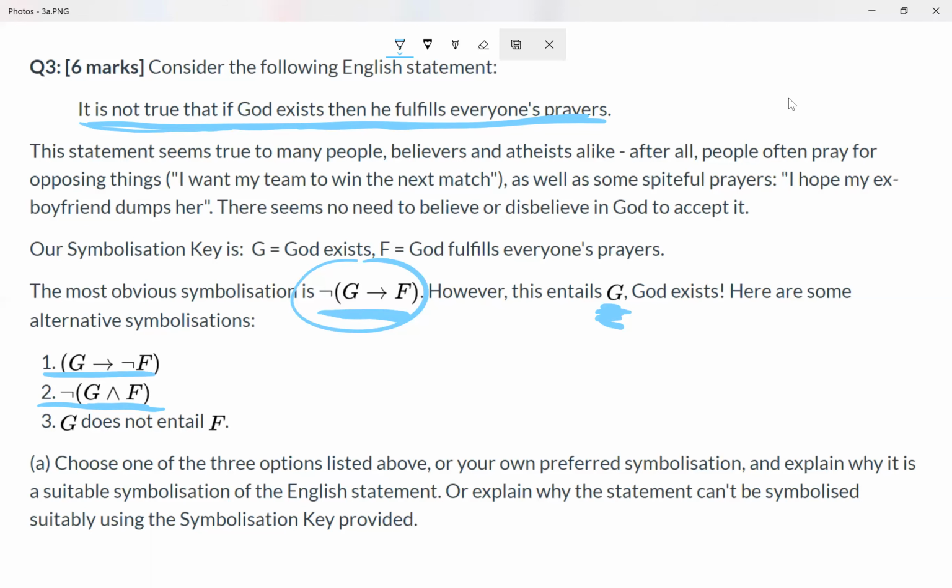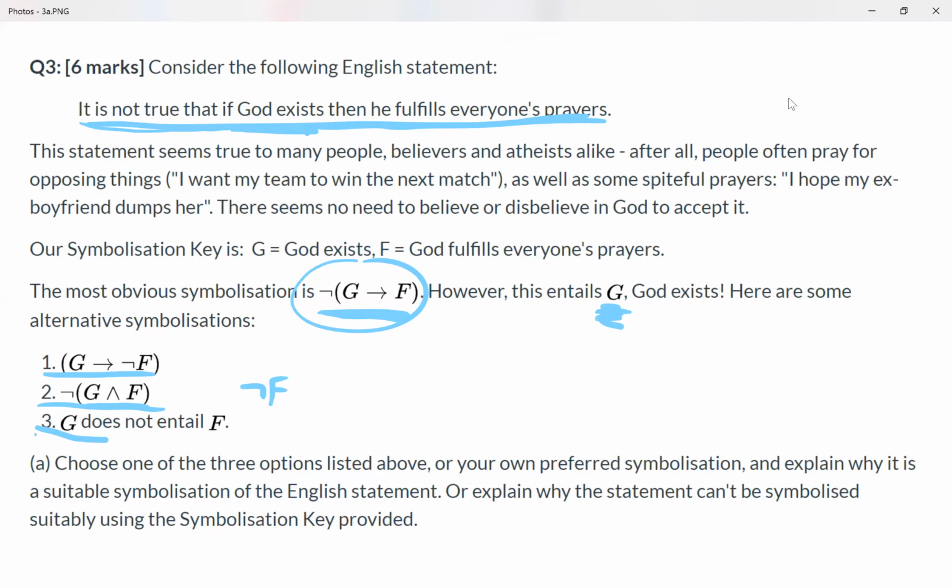I will also mention the possibility of not F as a possibility here. And here it's a bit similar to number two, but we're losing some information. There's no mention of G, of the existence of God in this one, which seems to be quite a key part of the original statement. But maybe you could argue that losing this information is actually acceptable, because in the first place, the negation of F is all we really wanted to communicate. And maybe the rest of it is just background, or you could take a line of argument that way.